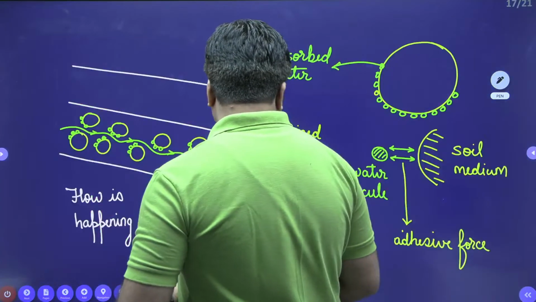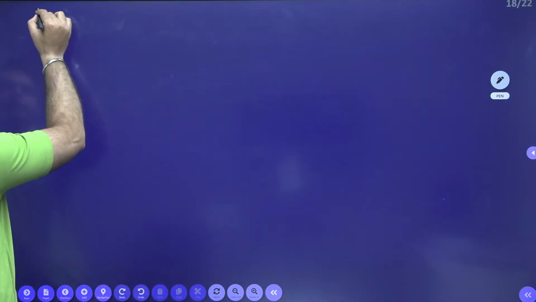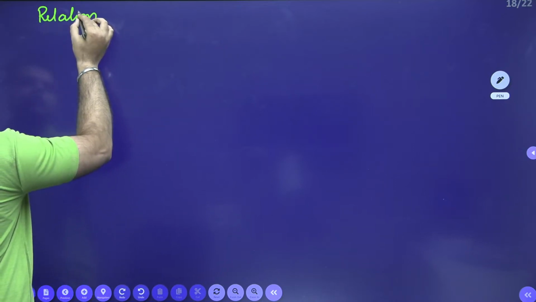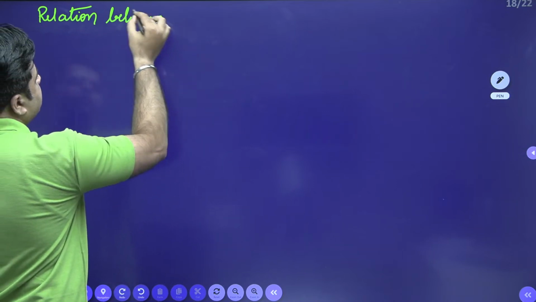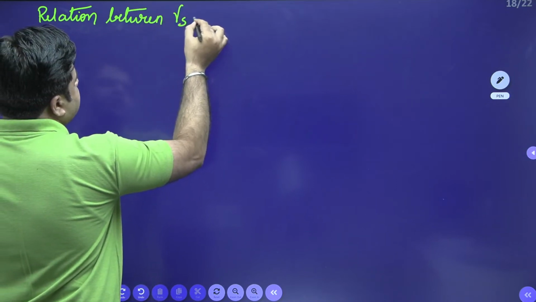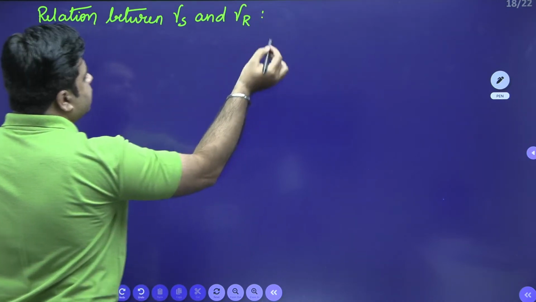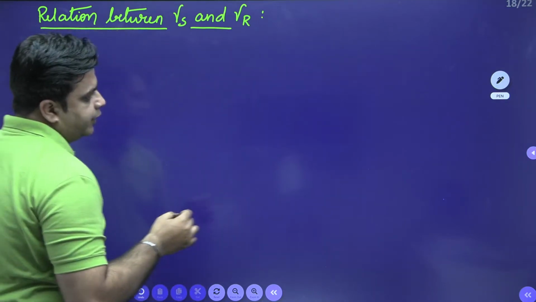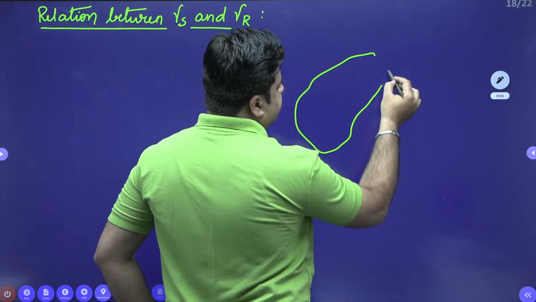Now, let us see what is the relation between this gamma S and gamma R. Say this is my soil medium like this.